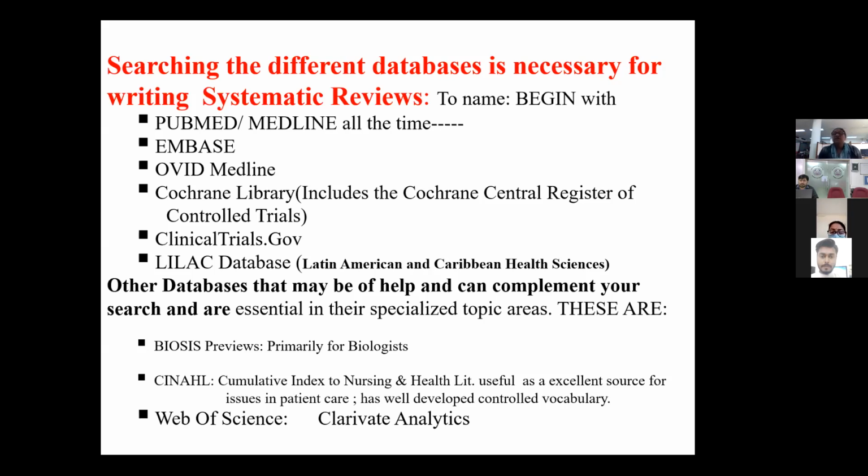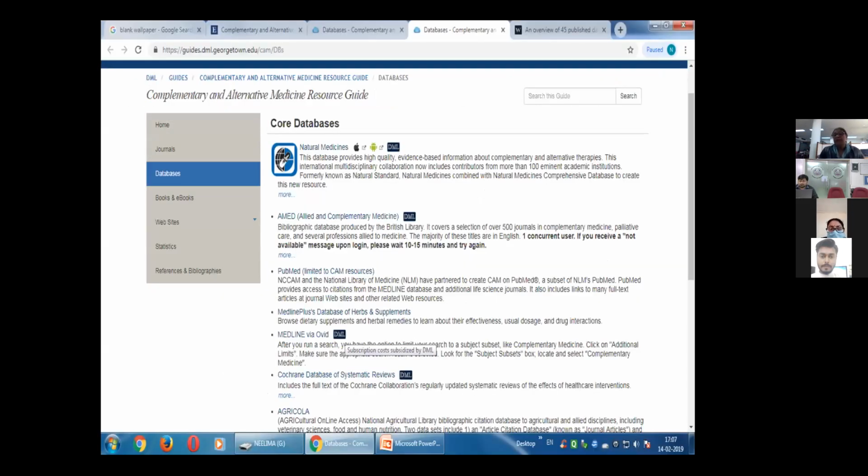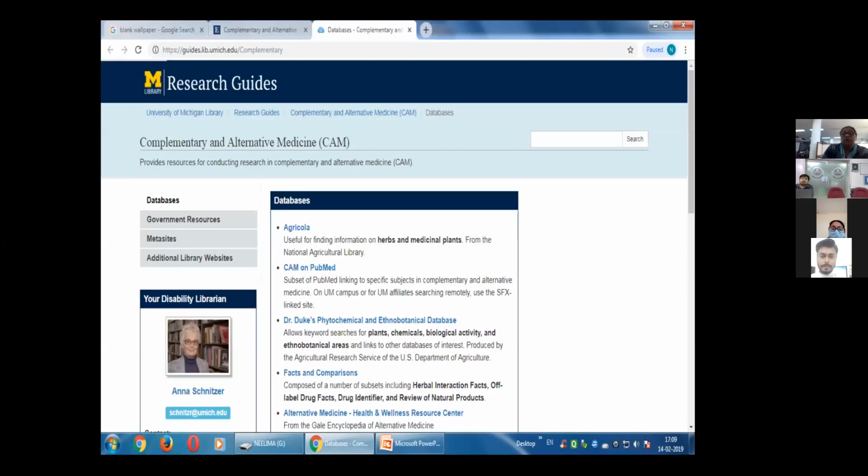So in case people are working on complementary medicine, complementary and alternative medicine, we have various other databases, which is also available on PubMed. And these are a few databases which are available for complementary and alternative medicine, which, again, I have just typed in Google and you got them. So you can just have a look at these. Agricola, CAM on PubMed, Dr. Duke's Phytochemical and Ethnobotanical Databases.